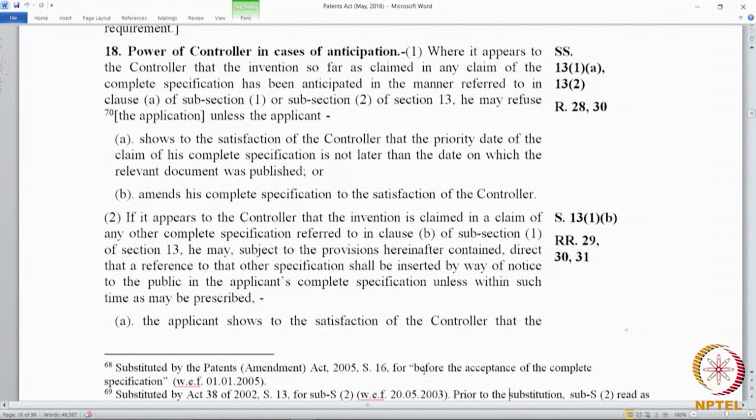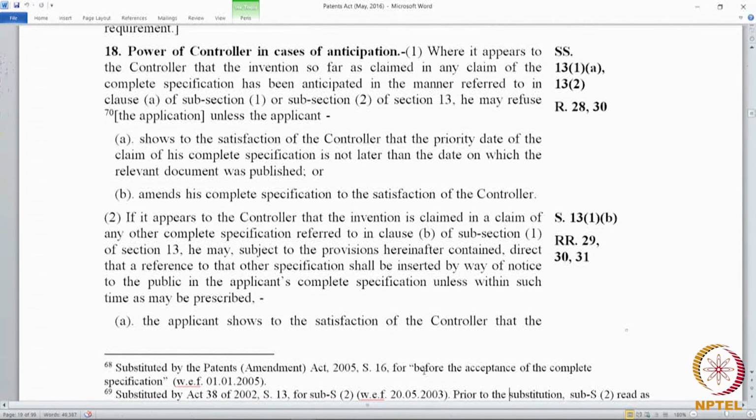Now, 18 tells us, 18.1 states that where it appears to the controller that the invention so far as claimed in any claim of a complete specification. Now, this language often repeats itself in various parts of the act. Invention so far as claimed in any claim of a complete specification, which just means what is claimed. Okay, we are talking about the claim. Some objections may come on to the descriptive part. For instance, objections under section 10 may come to the descriptive part.